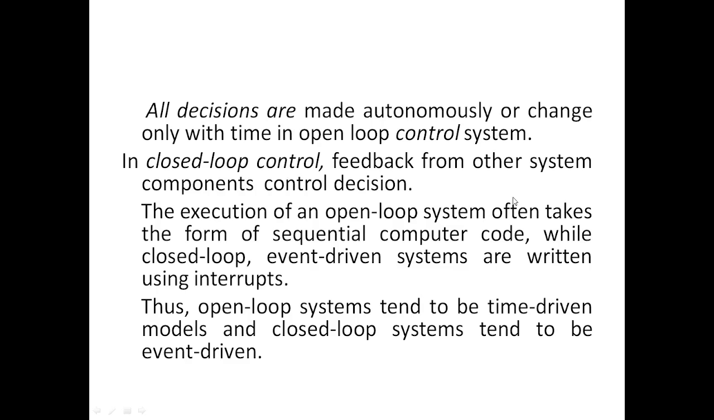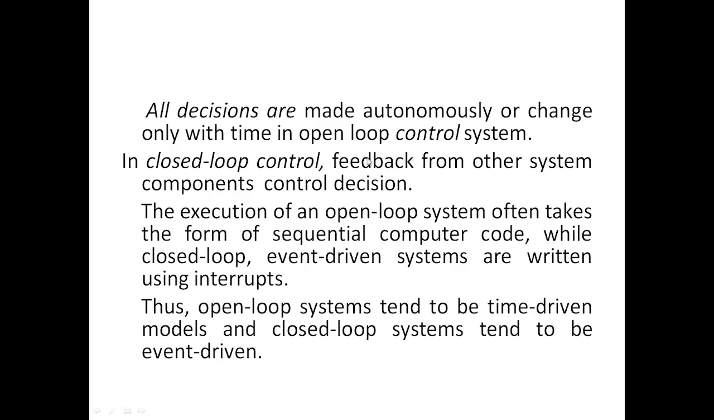Now we have to learn what the open loop control system and closed loop control system are, according to our syllabus. All decisions are made autonomously or change only with time in an open loop control system. In closed loop control, feedback from other system components controls the design. Other system components means a sensor is a system component.